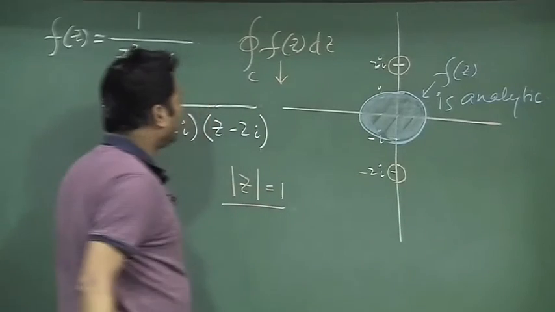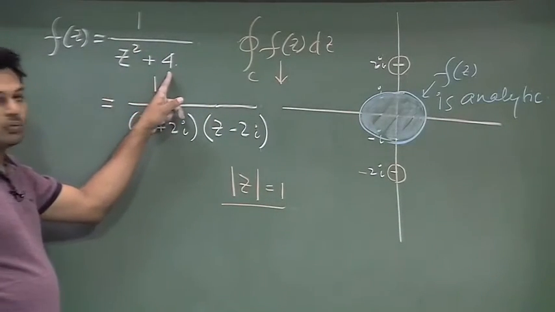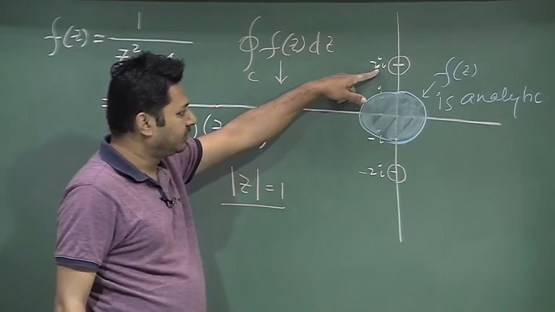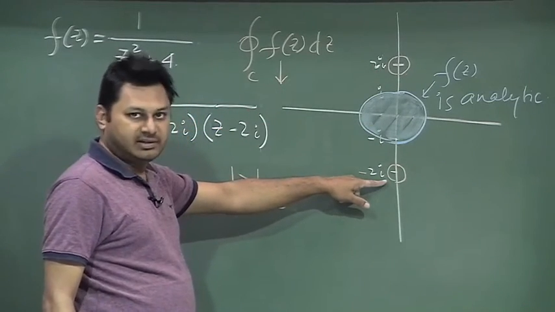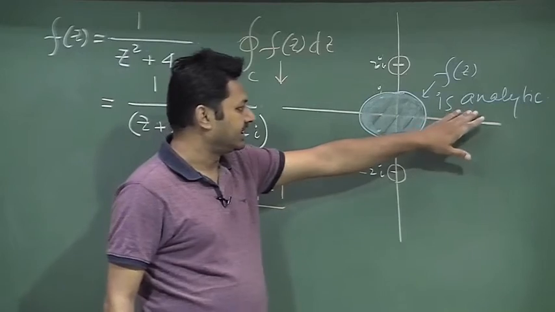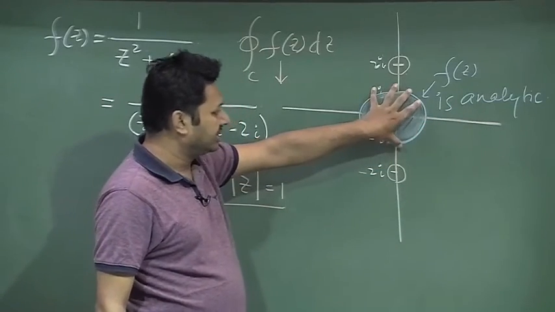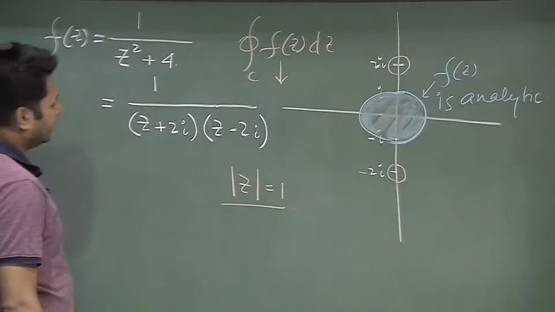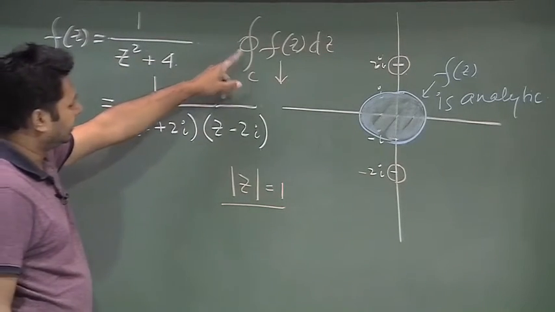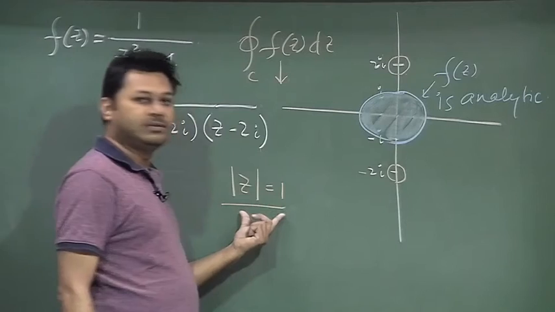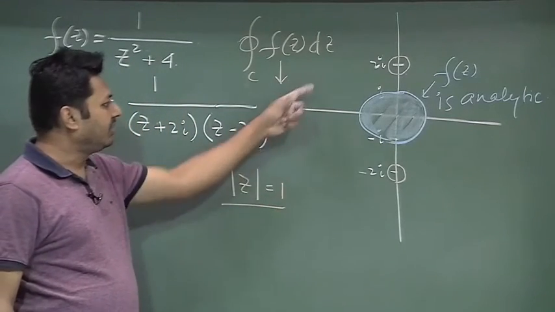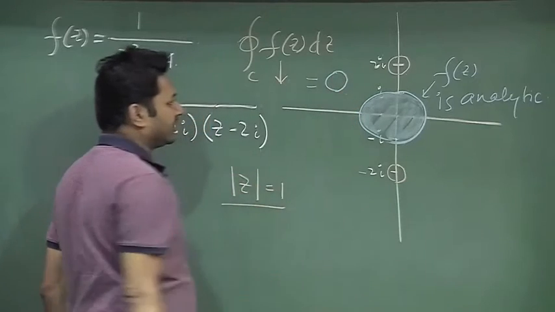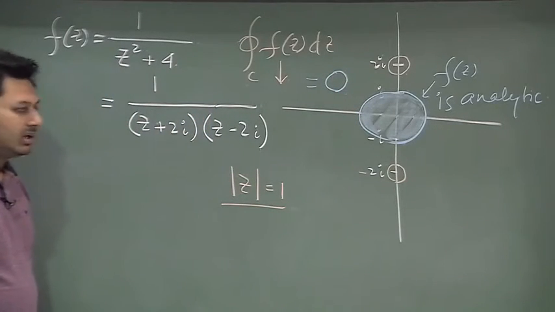Which f(z) am I talking about? 1 by z square plus 4. Why is it analytic? Because my singular points where the function is blowing up are outside the region. So, in this region it is analytic. Now, if I want to integrate this function over this region given by mod z equal to 1, I will straightaway have the value 0. That is the thing I wanted to mention.